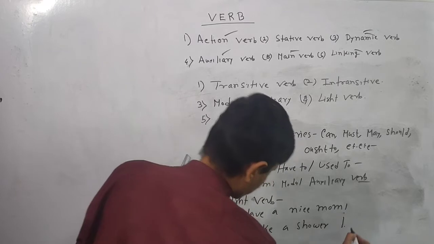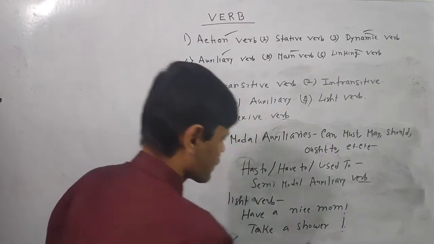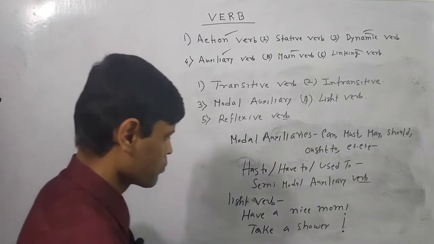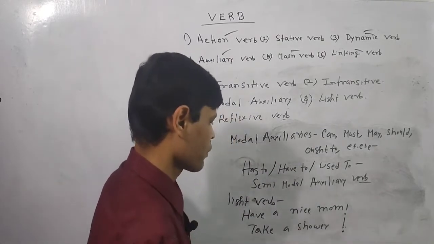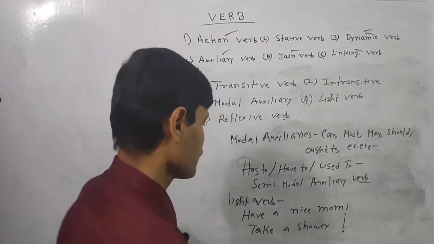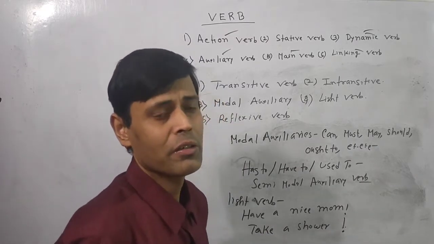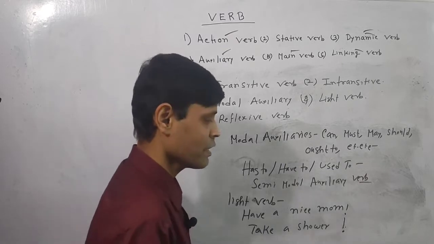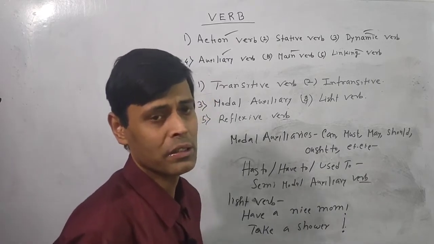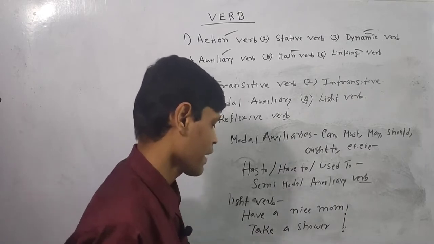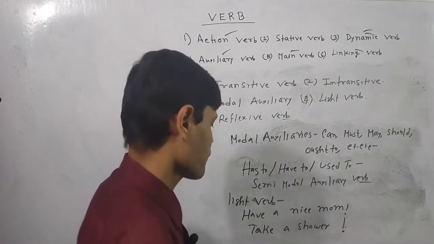If we often use sentences like have a nice morning, take a shower, but still, if you think about it, neither have nor take has any particular meaning in the sentence, but still we are going to use them to make the sentence. This type of verb here is functioning as a light verb.